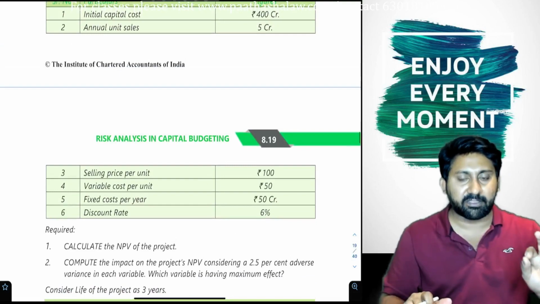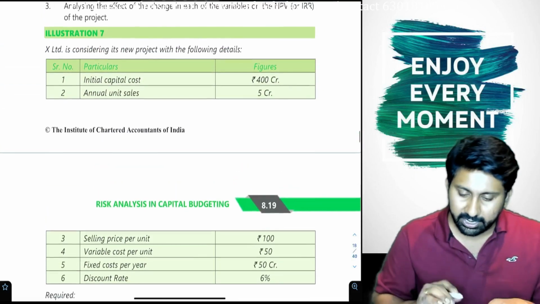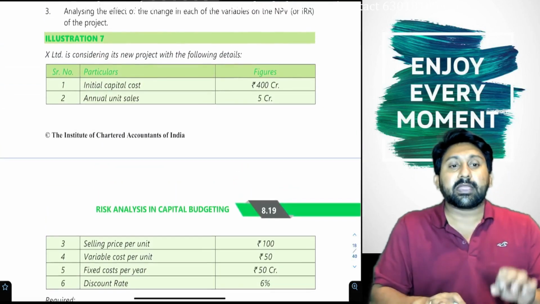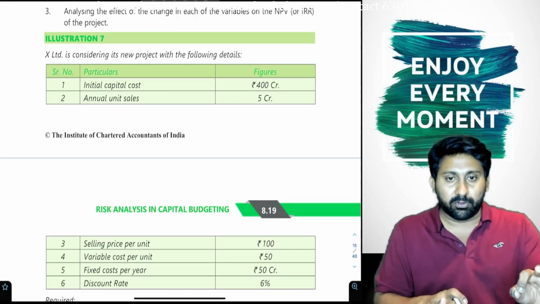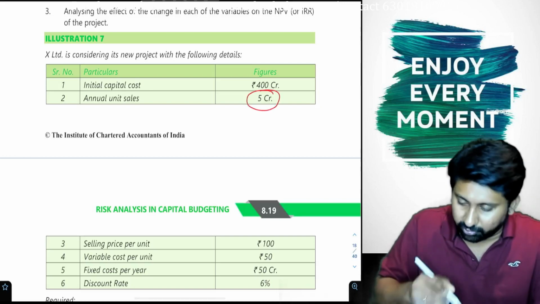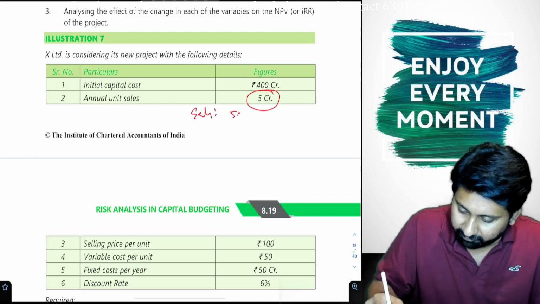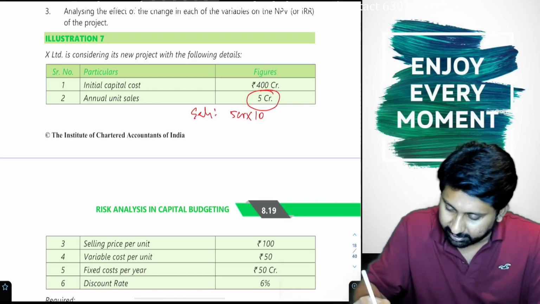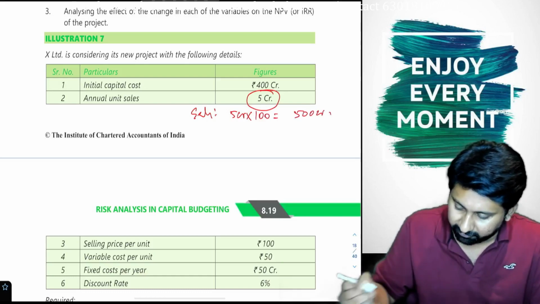Can we calculate NPV of the project directly? Yes. How? NPV is nothing but calculation of outflow and calculation of discounted inflow. Annual sales, 5 crore into selling price 100, total 500 crore.